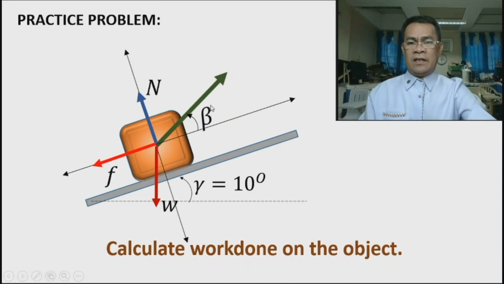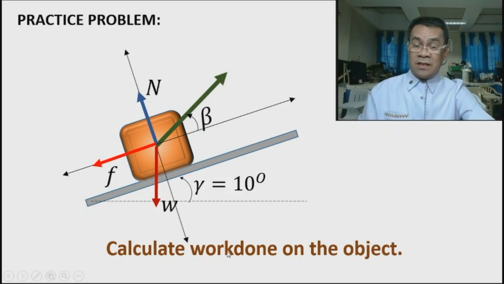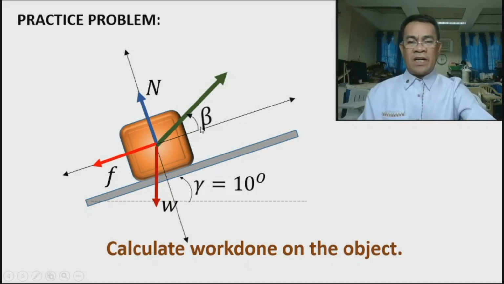Then this is our P, and this now is inclined at 10 degrees. So the question is, how much is the work done on the object? Okay? So this is a good practice problem. All you need to do is to solve this in order to verify the concept of finding the work done by a constant force.